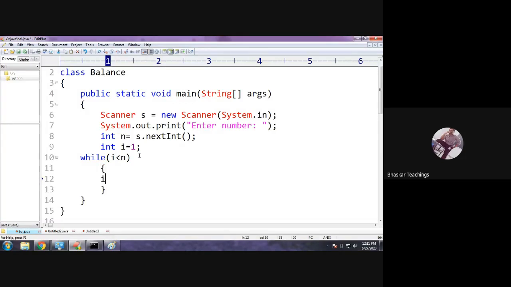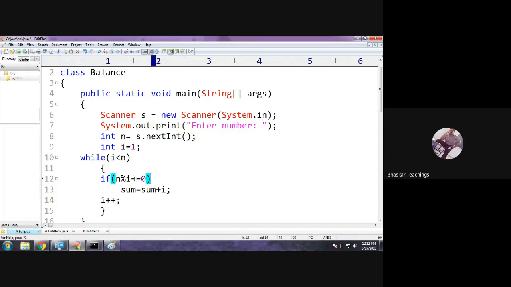Now check if n is divisible by I or not. Suppose n is 6. 6 is divisible by 1, and initially I is 1, right? Yes. If 6 is divisible by 1, add it to sum: sum equals sum plus I. And of course, you need to increment I, otherwise it is going to be 1 all the time. So initial I is 1, next it will be 2, then 3, 4, 5, 6, up to n minus 1.